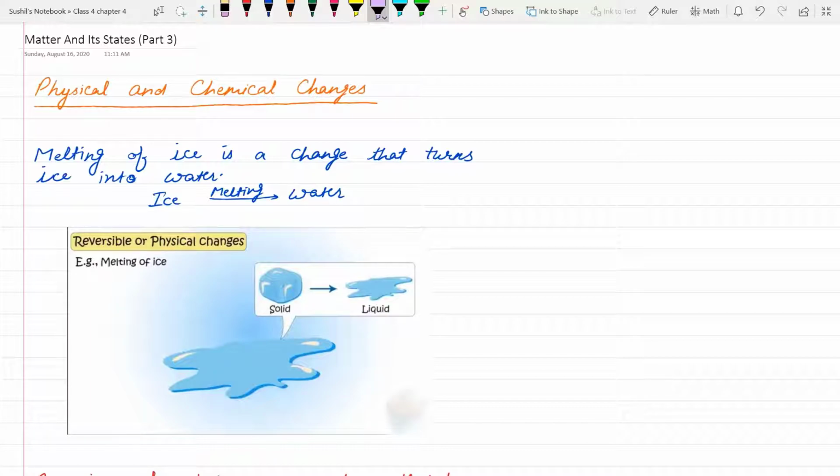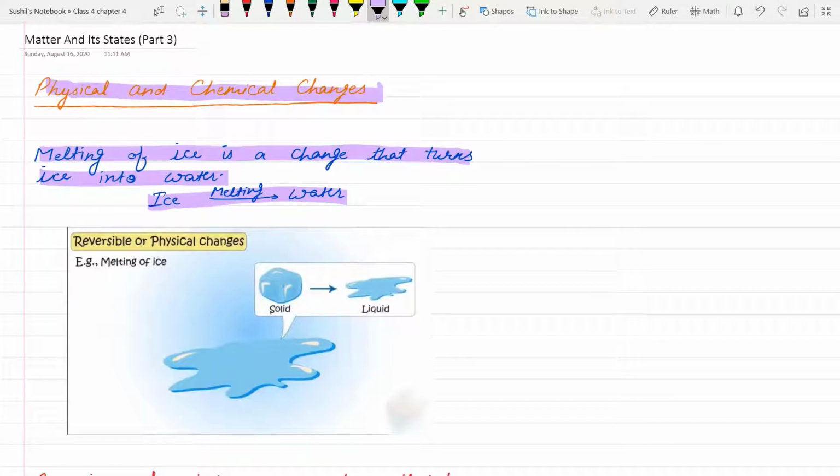Today we will do the revision of physical and chemical changes. So let's start. Melting of ice is a change that turns ice into water. Means when ice melts, it changes into water.